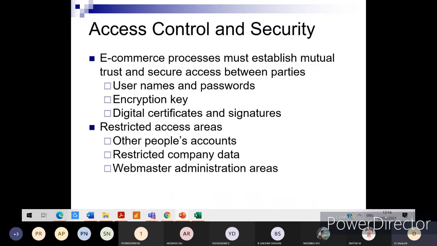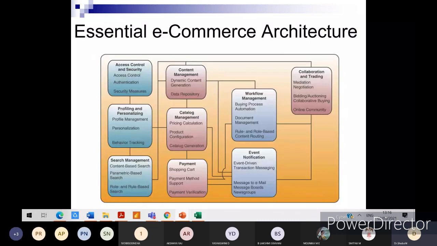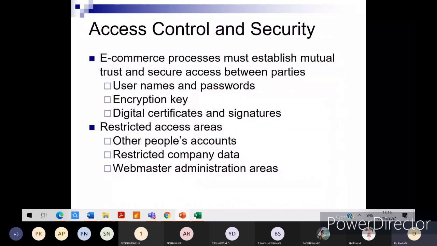So the slides which continue further from this particular point elaborate each of the components. Okay, so access control and security. I'll just quickly read through so that you will easily relate to what we were explaining yesterday. E-commerce processes must establish mutual trust and secure access between parties. We all know that usernames and passwords are very important. Encryption keys, digital certificates, and signatures. So this was with respect to the authorization and the authentication of the user.